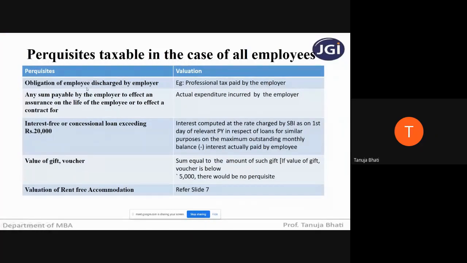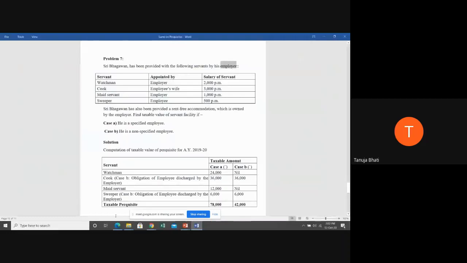You have to see the appointment. Actually, who had to pay the money? The employee had to pay the money, but the employer is paying it. Therefore, the perquisite is taxable in case of all employees. So cook, case B: the obligation of the employee is discharged by the employer, because the appointment is not done by the employer. If the employer was doing the appointment, it would have been nil.